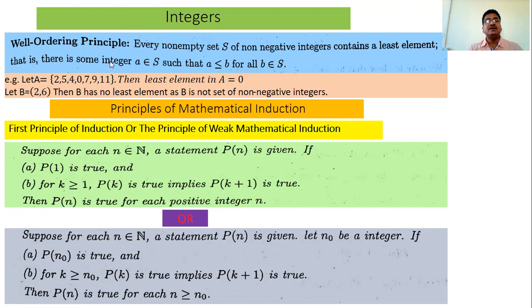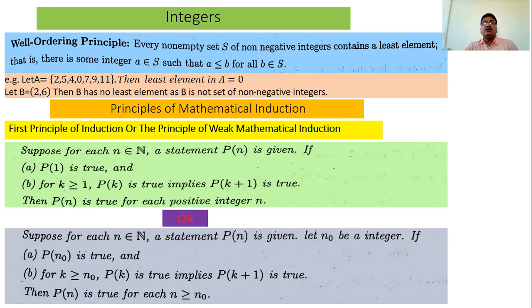That is, there exists some integer A that is an element of S. Then A is called the least element if A is less than or equal to B for all B belonging to S. That means A is less than or equal to all the elements of S. That is the smallest element. Least element means smallest element in that set. So the least element exists in the set if it is a non-empty subset of non-negative integers.